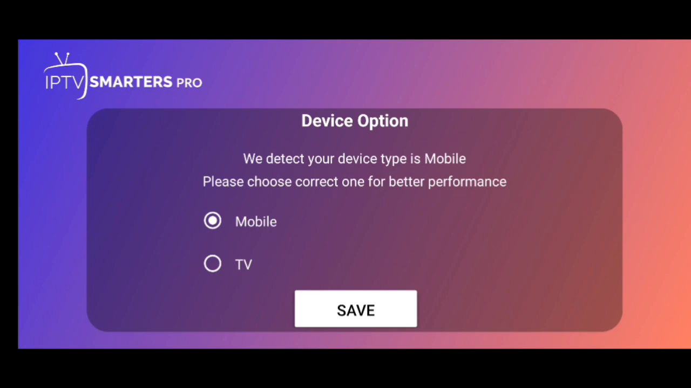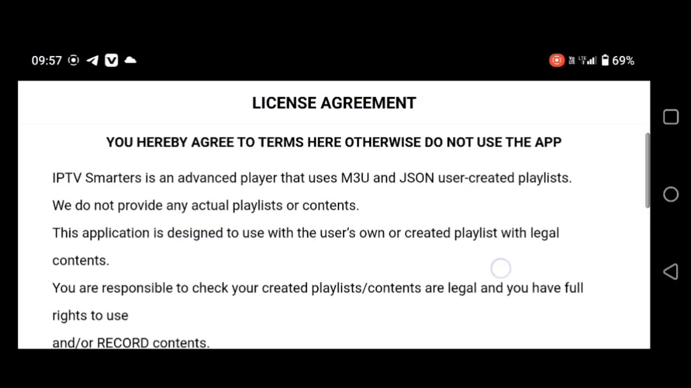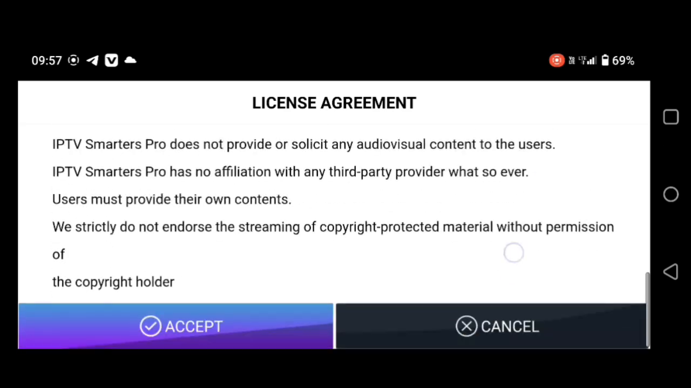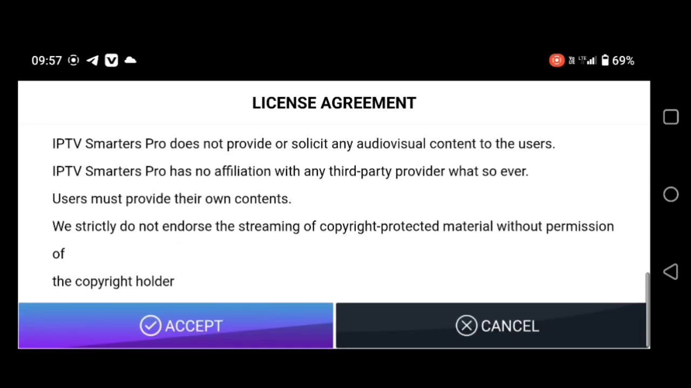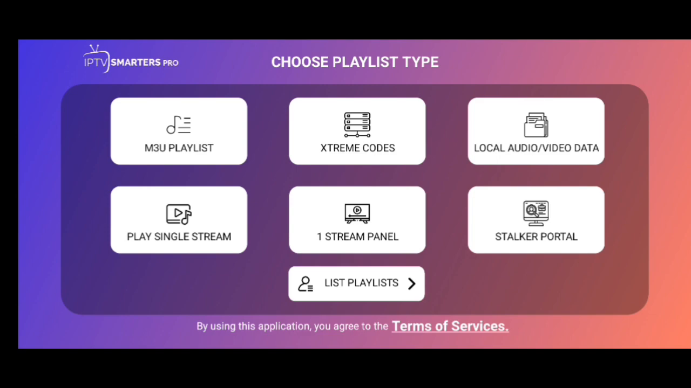So let's get started. Don't delete this video. First of all, click on the save button, read the license agreement pages, and click the accept button. As you can see, there are multiple options like M3U playlist, Xtream Codes, local audio, one stream panel, stalker portal, and play single stream list and playlist. Today I will show you how to set up a URL M3U playlist and a file M3U playlist.